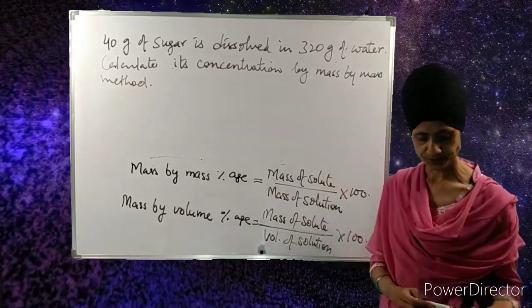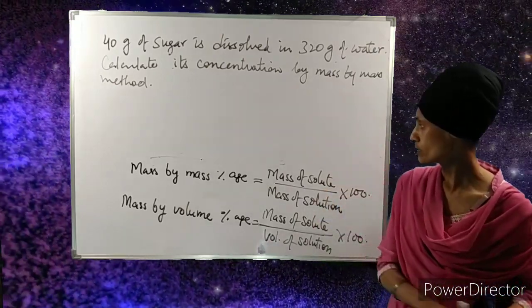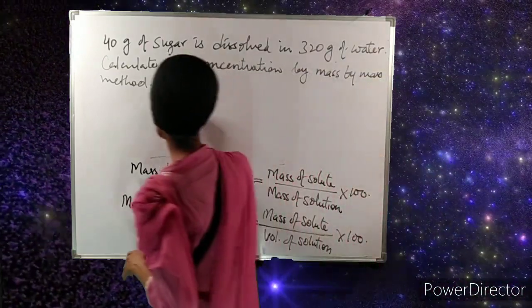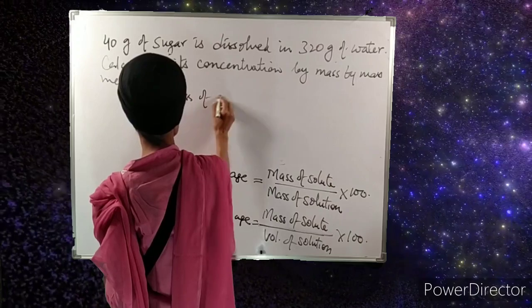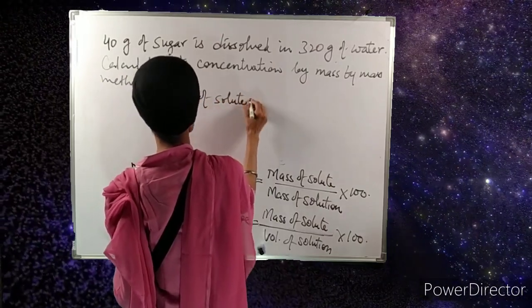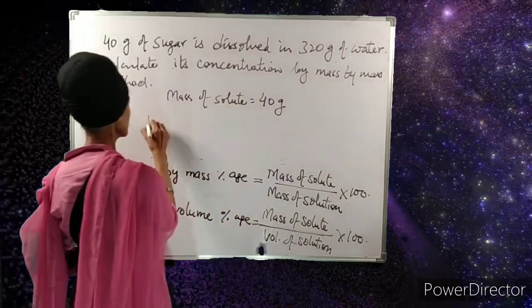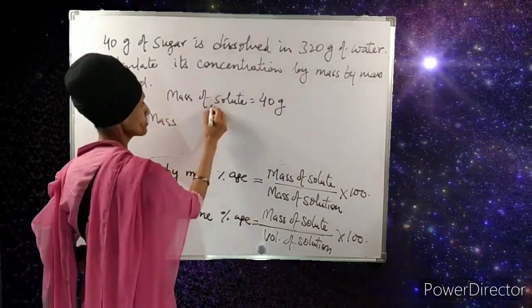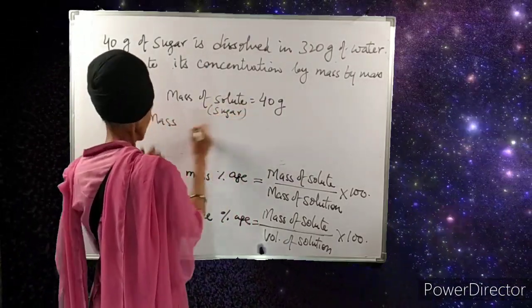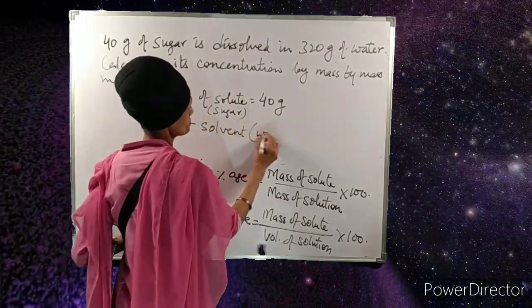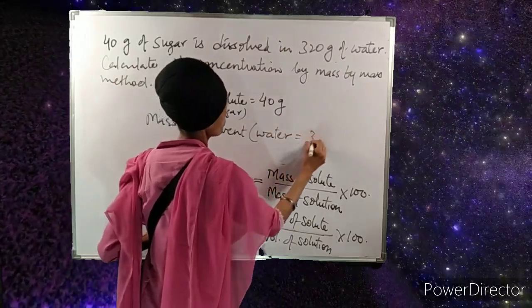First, we put the values of the solute and solution. The mass of solute, sugar, is 40 gram, and the mass of solvent, that is water, is 320 grams.